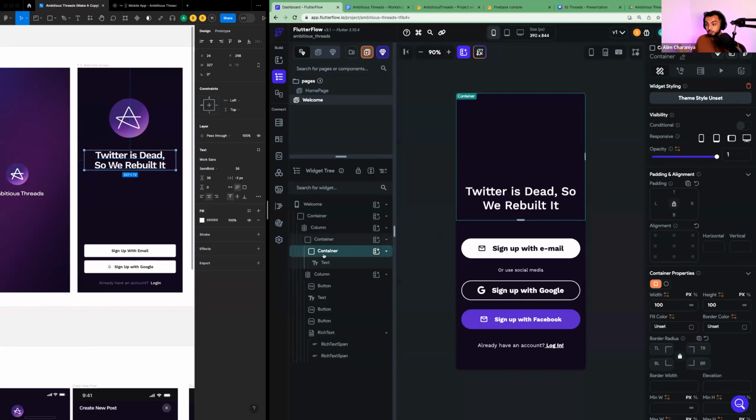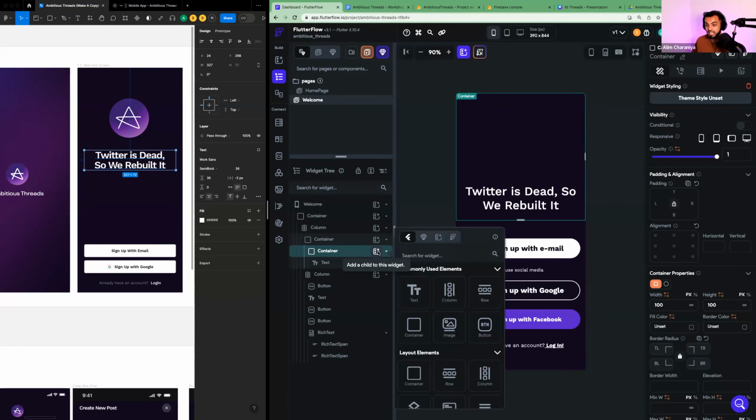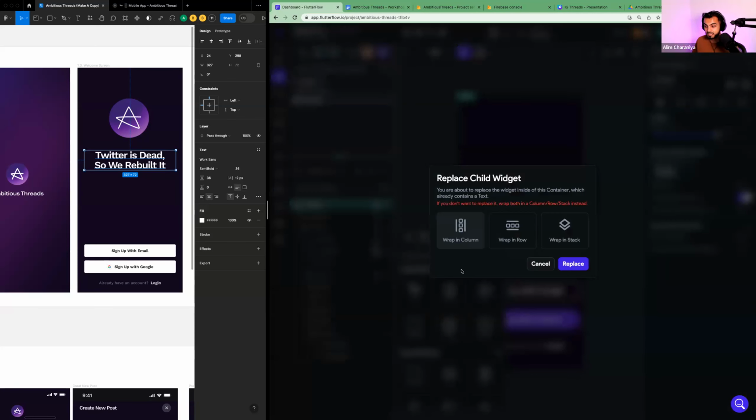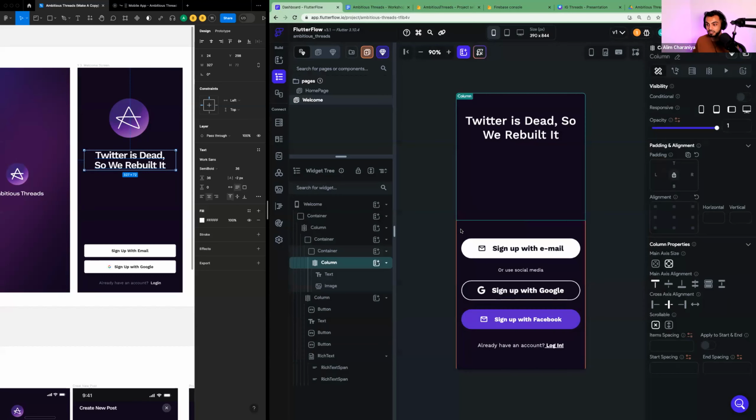Containers are used to group other elements. It's a little more of an advanced concept of UI layouts, which we'll get into in our actual course, and we have this in the Accelerator program. But all you've got to know is that containers group elements together. You can click add a child to this widget. And then inside this, we will click on image, and we'll want to wrap the image in a column. You're probably like, why?